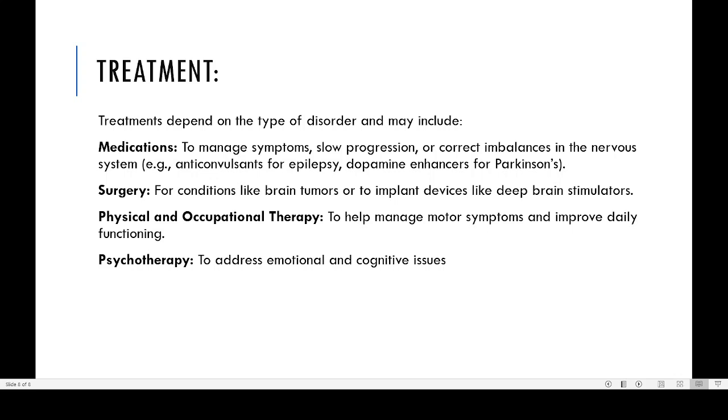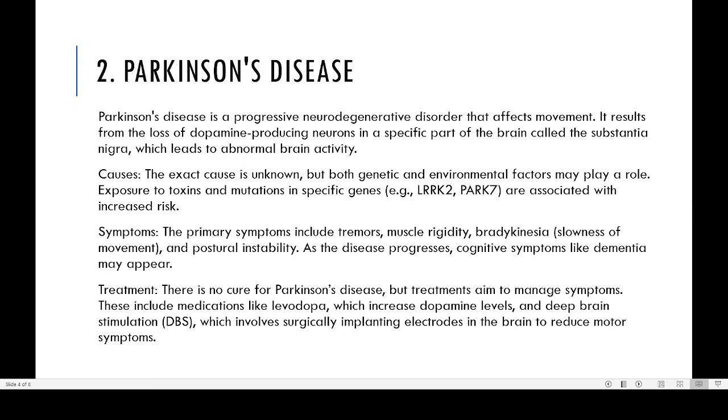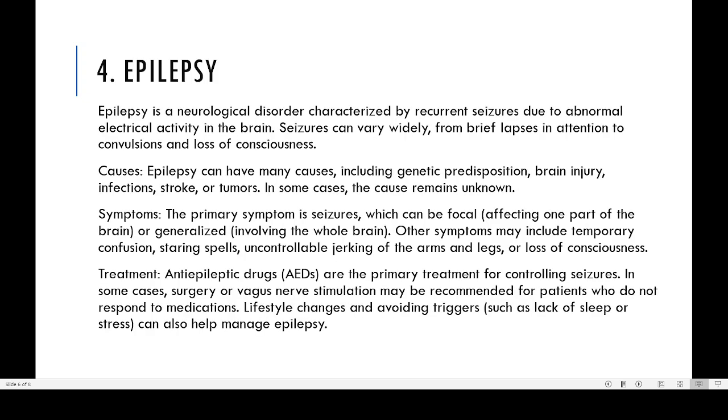So this is the approach. These are the things you can do for treating neural disorders. So this is an idea regarding different types of neural disorders. Mainly four types: dyslexia, Parkinson's disease, Alzheimer's and epilepsy.